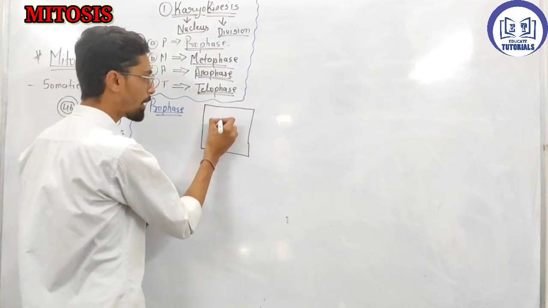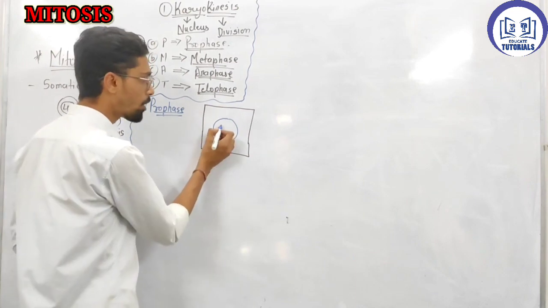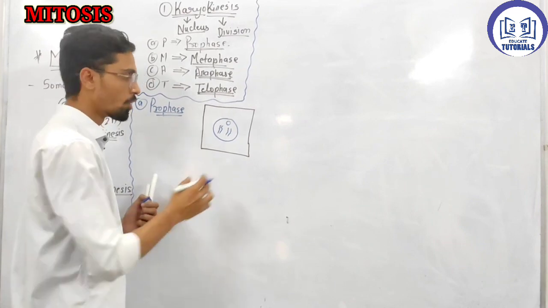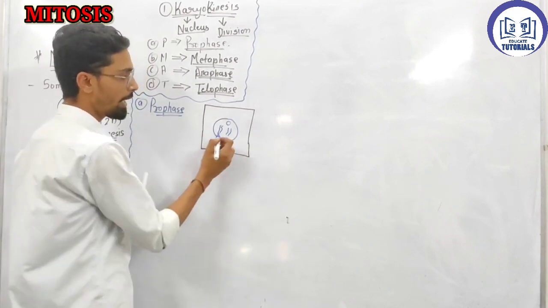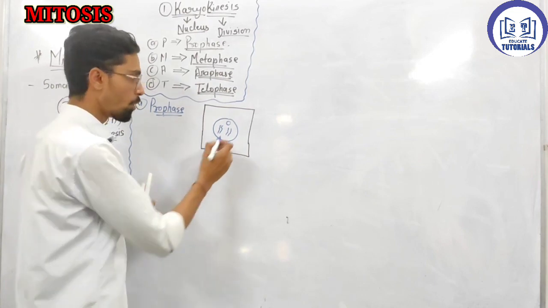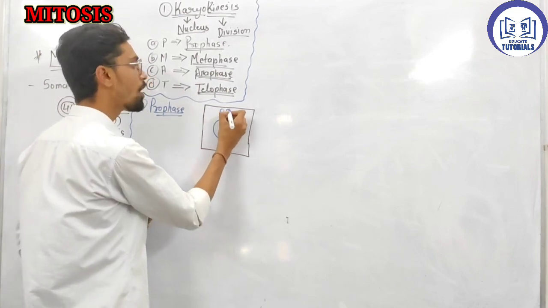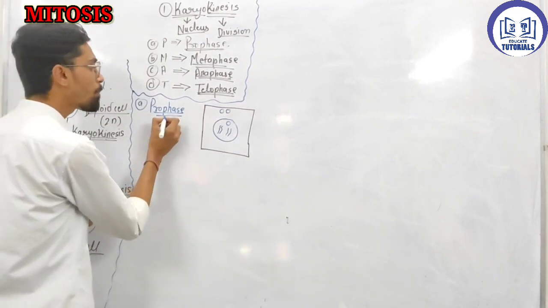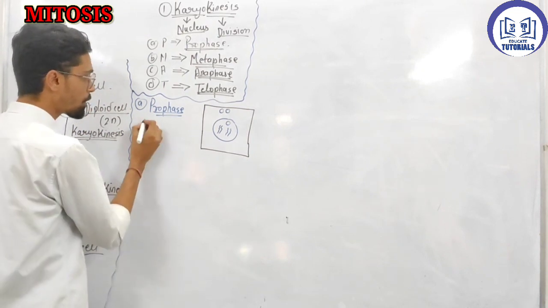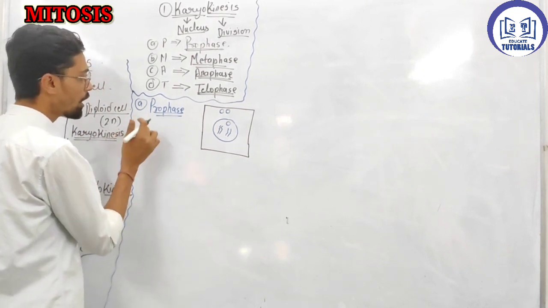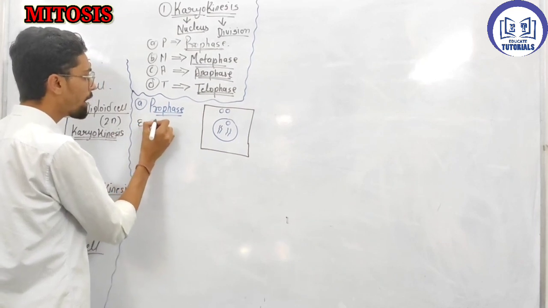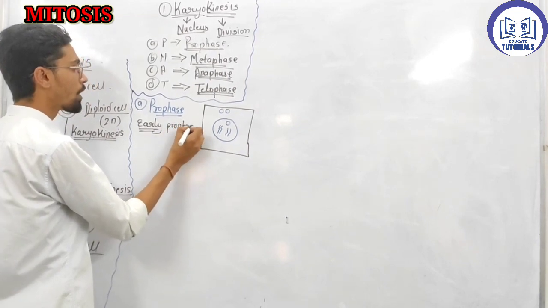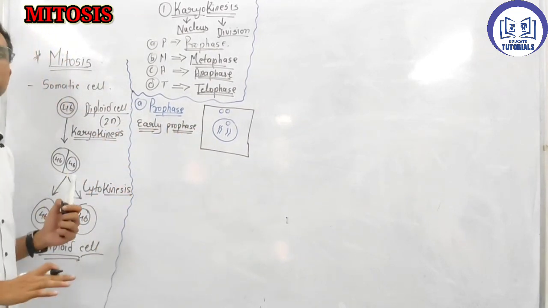Inside this cell, what is there? The nuclear membrane, or nucleus, is present along with the DNA and the nucleolus. So this is a cell wall. They have a nucleus inside it, and the DNA is present inside with the nucleolus, and centrosomes are also present. So what happens now in prophase? The first step is called early prophase. Okay, early prophase. What happens in early prophase?